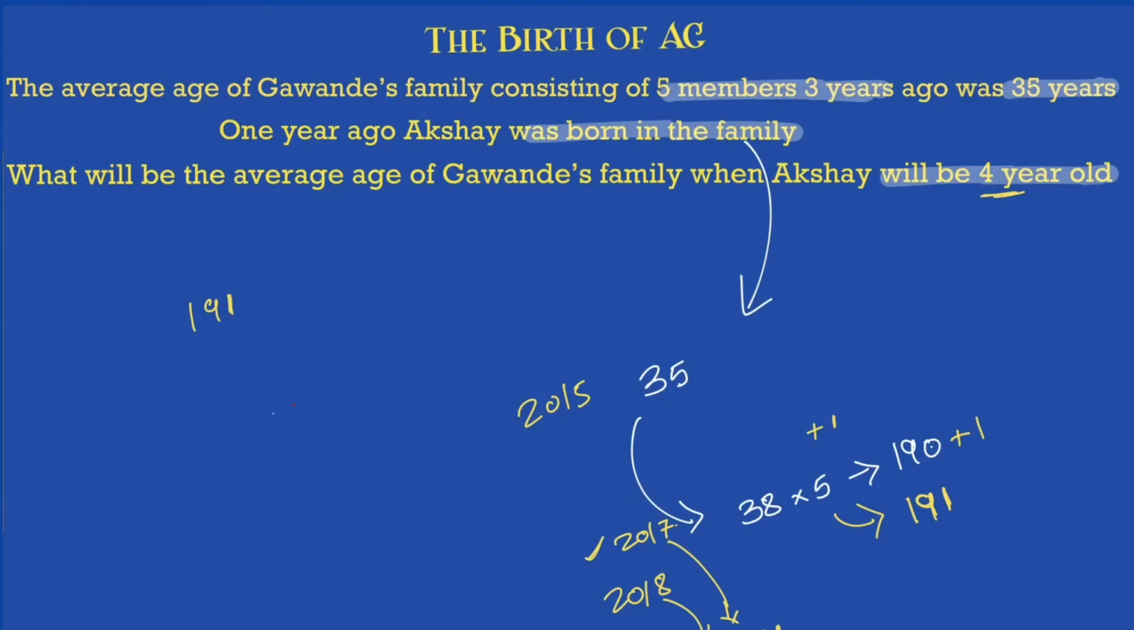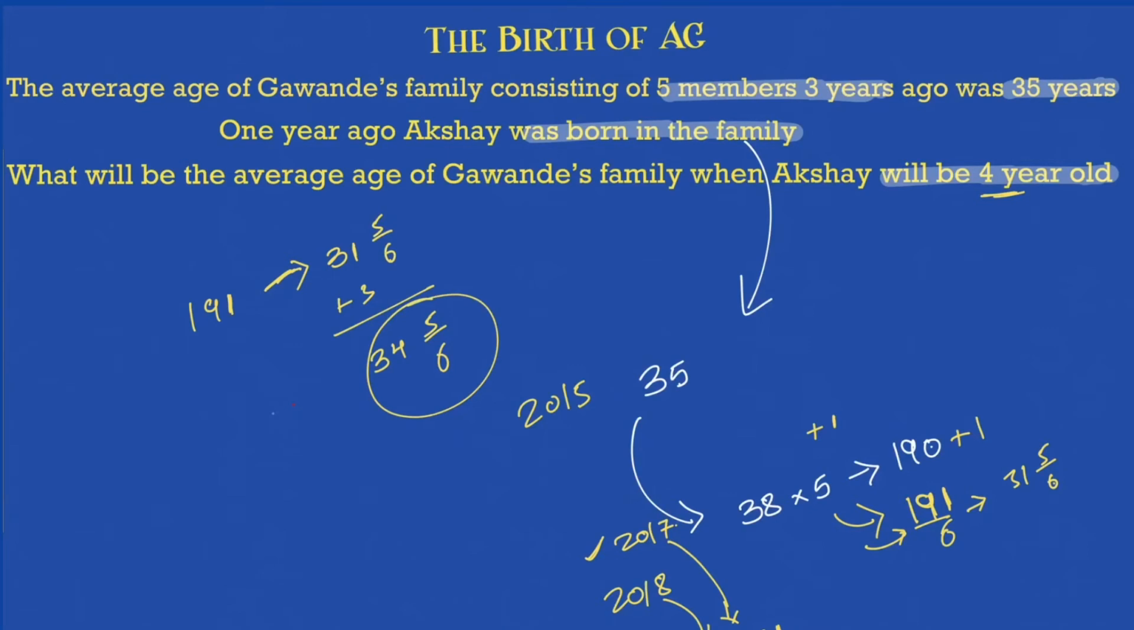Okay, so you know that now. There are 2 ways to find this out. First, you will say, I know the answer for this: 191 divided by 6 is nothing but 31 5 by 6. You are asking me what will be the average age after 3 years. So if I am telling you 3 years from now, it's just simple, just add 3 to that, as we did when 35 becomes 38. So this becomes 34 5 by 6. That's it. That is the average age of the family when Akshay will be 4 years old.